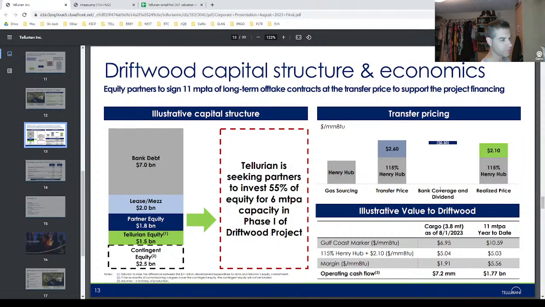And if I'm going to go through this just real quick, if you haven't dug in yourself, they sort of structure this in a way to say, hey, all of the sales and purchase agreements to Driftwood will be done at this particular pricing, for the equity partners and/or for just the volumes that they contract. And if you are an equity partner, you're going to get a dividend from that that is going to help lower your cost basis to roughly break even, right?